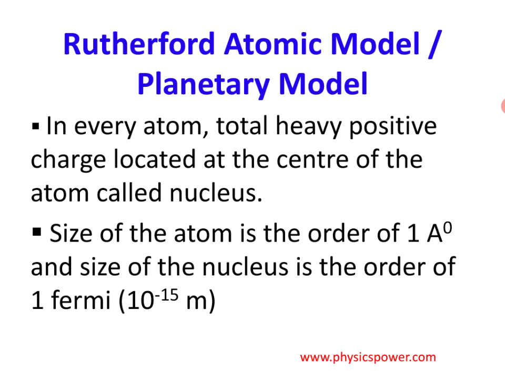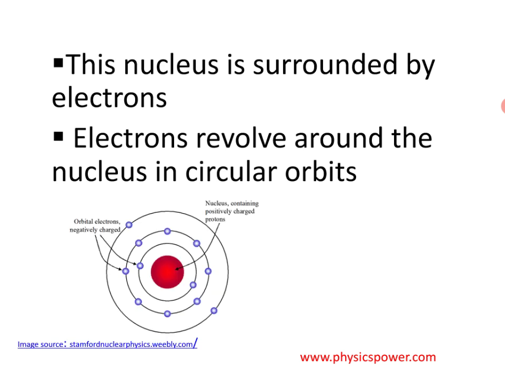According to his atomic model, from his experiment, the total heavy positive charge is located at the center of the atom, because that heavy positive charge was able to scatter the alpha particles. The entire positive charge is located at the center and occupies very little space. So he said that the density of the nucleus is very high.